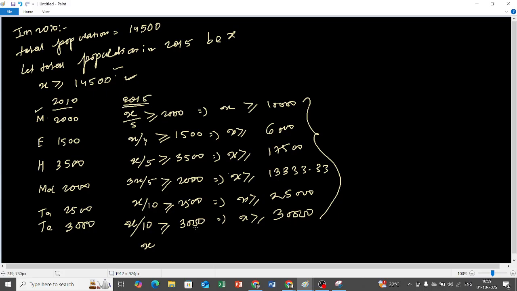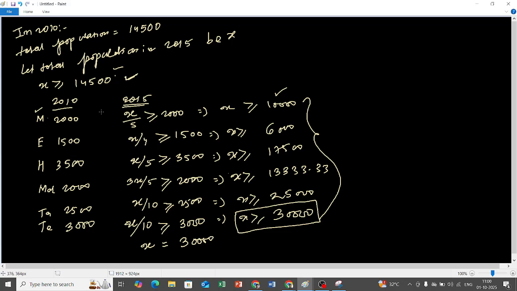6,000? No. If I take x as 6000, how will the first condition be satisfied? How will all the other conditions be satisfied? Because these conditions say that x has to be greater than 14,500, x has to be greater than 10,000, x has to be greater than 6,000. So if I take x as 30,000, which is this, then all my conditions are satisfied.